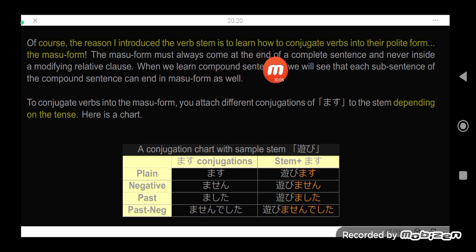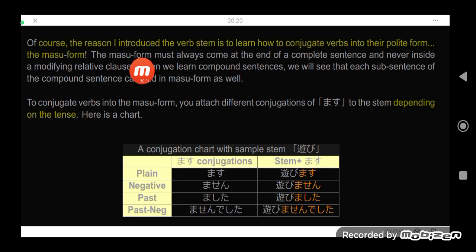The masu form must always come at the end of a complete sentence and never inside a modifying relative clause. Later we will appreciate this kind of point.